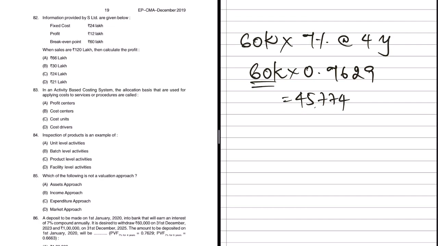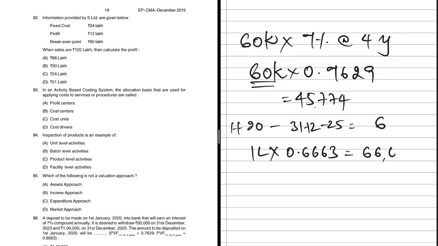So that will be 6 years from 1/1/20 to 31/12/25 is nothing but 6 years. After 6 years we will get 1 lakh, that is the future value. So 1 lakh into what is the present value factor for 7% for 6 years, that is 0.6663. So if you do this math, it will be 66,663.